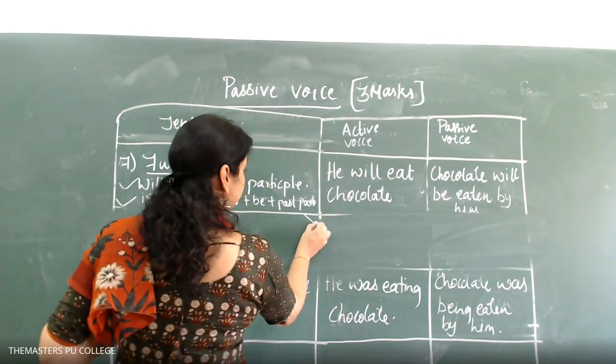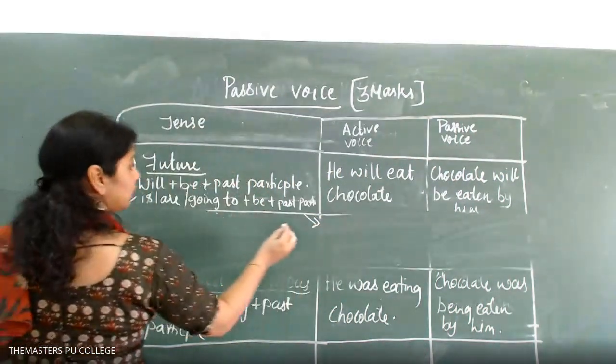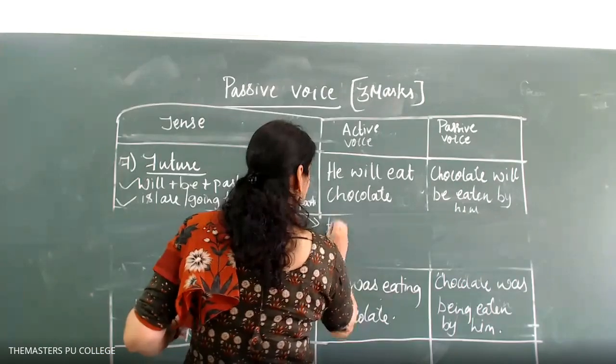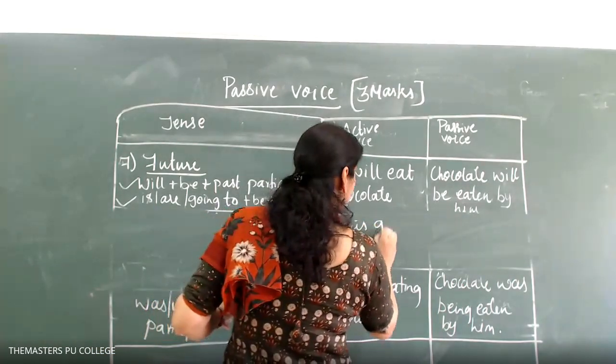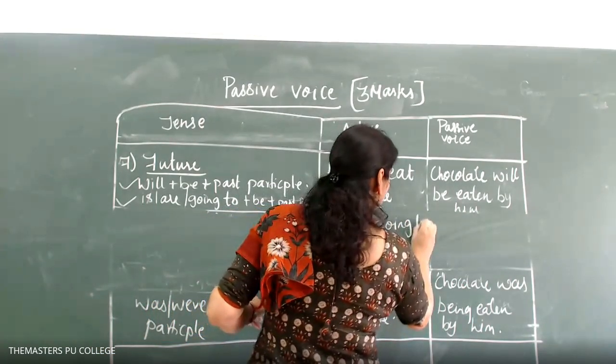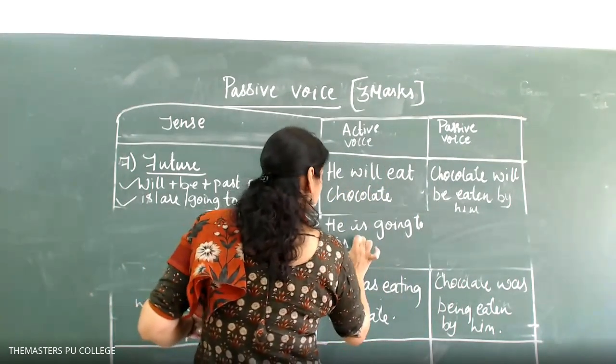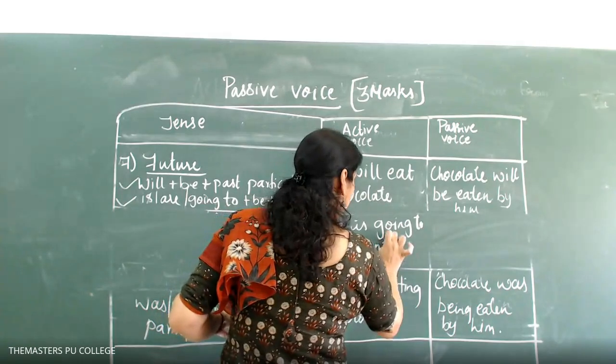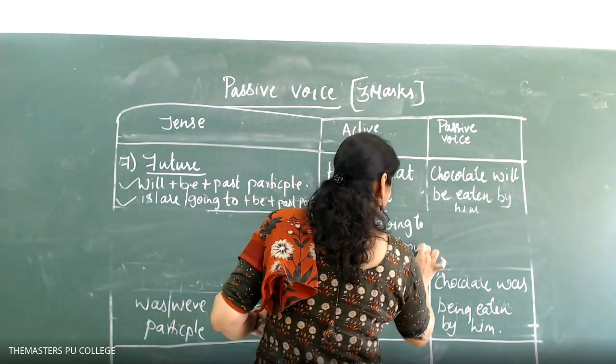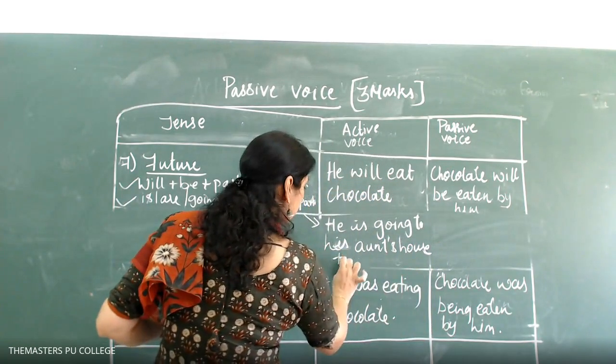Second example: He is going to his aunt's house tomorrow. The time bound comes last.